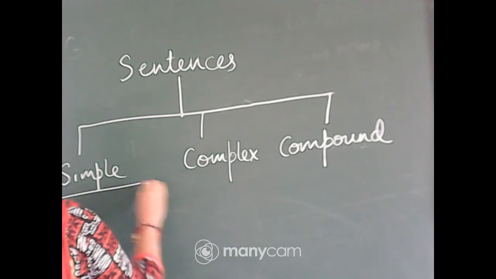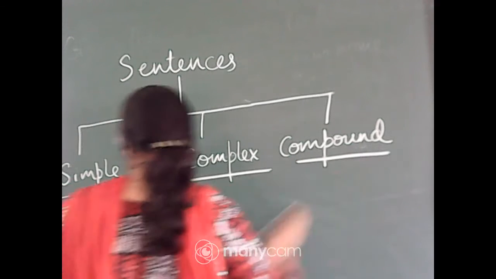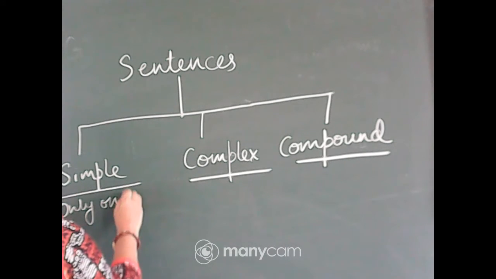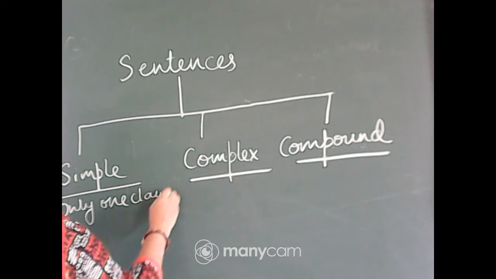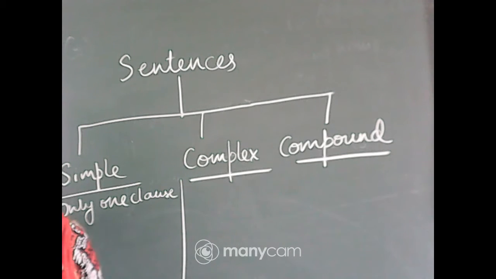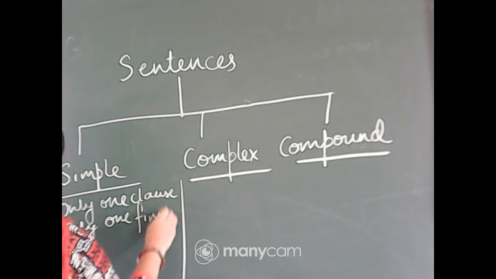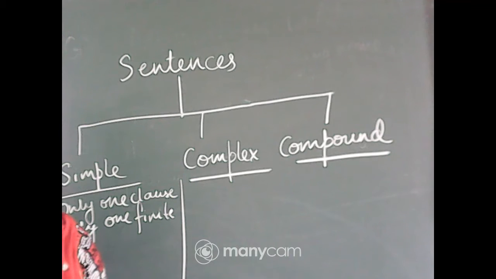A simple sentence, the structure of the simple sentence is that it has only one clause. That means it has a principal clause, only one finite verb. Okay, only one finite verb is there.